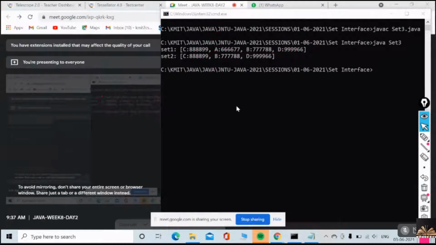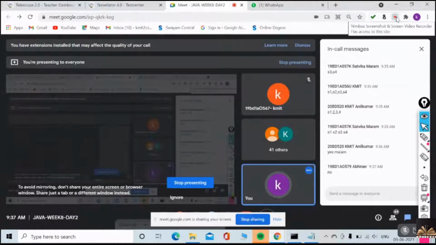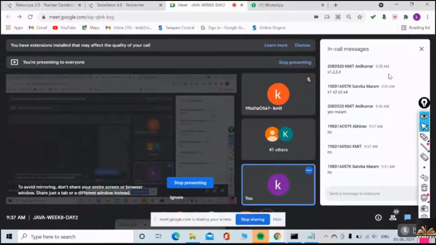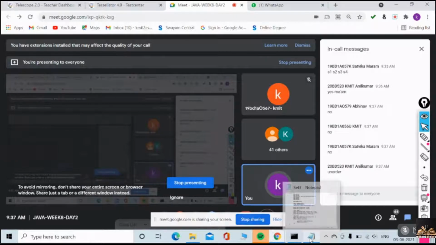I'll just clear the screen. Now tell me, what are all the elements we have in set 1? All the 4. Is there any order A, B, C, D? No, because it is an unordered collection. Very good.